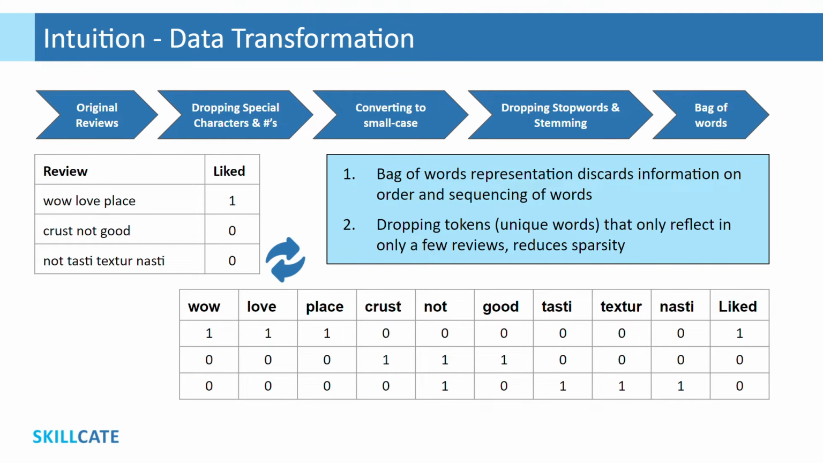Bag of words representation is called so as it discards information on order and sequencing of words. Also, when we come to the model building part, we would drop some of these tokens that rarely appear in our reviews. That way, we are improving sparsity. To know more on this, refer to the link attached in the description. Cool. This completes data preparation intuition part of our sentiment analysis model. Next up, we will discuss intuition on naive Bayes, which we would use as our model classifier.